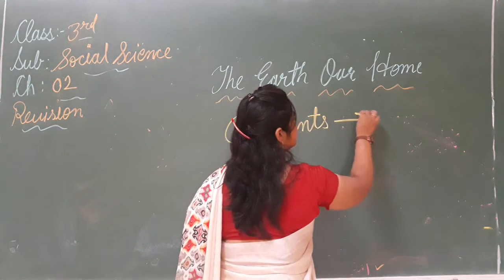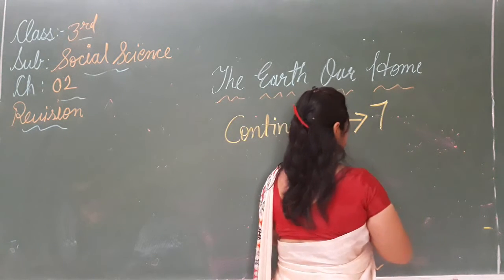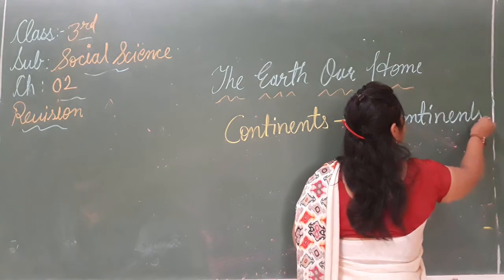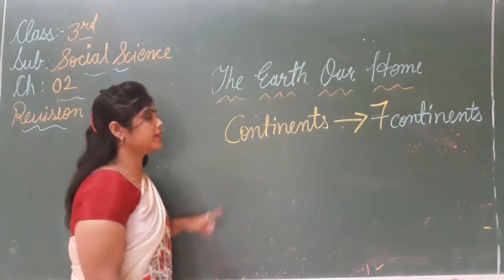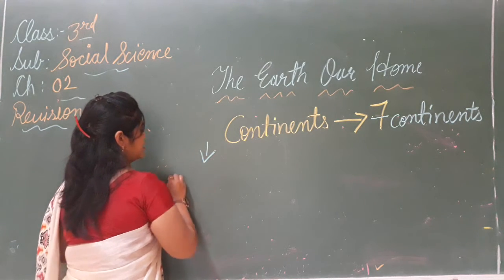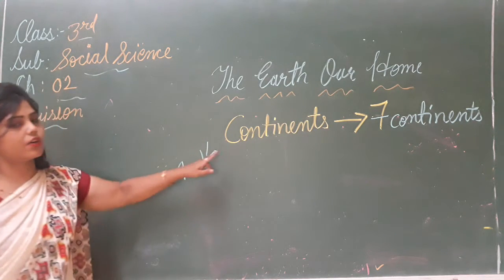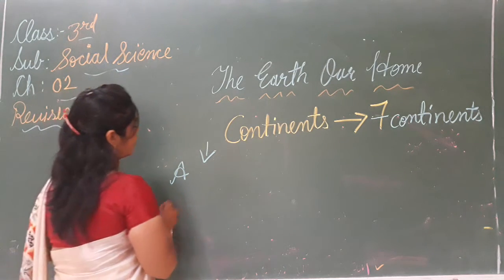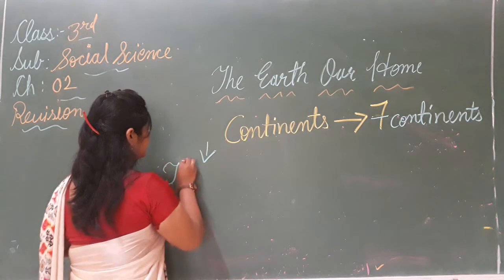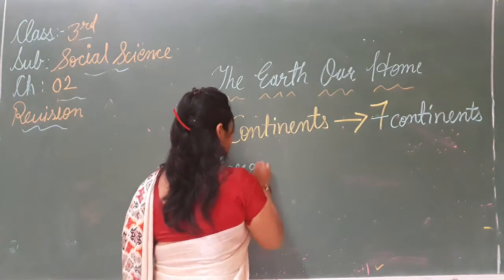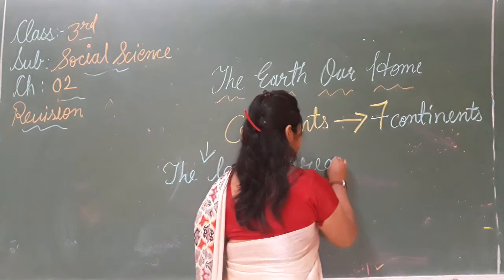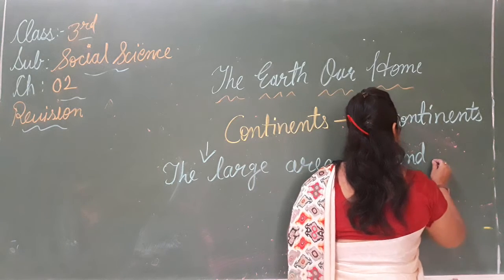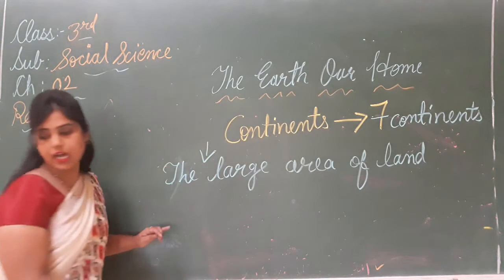How many continents? There are 7 continents. And what is a continent? Continent क्या होता है? That is a large area of land, large masses of land. The large areas of land are called continents.